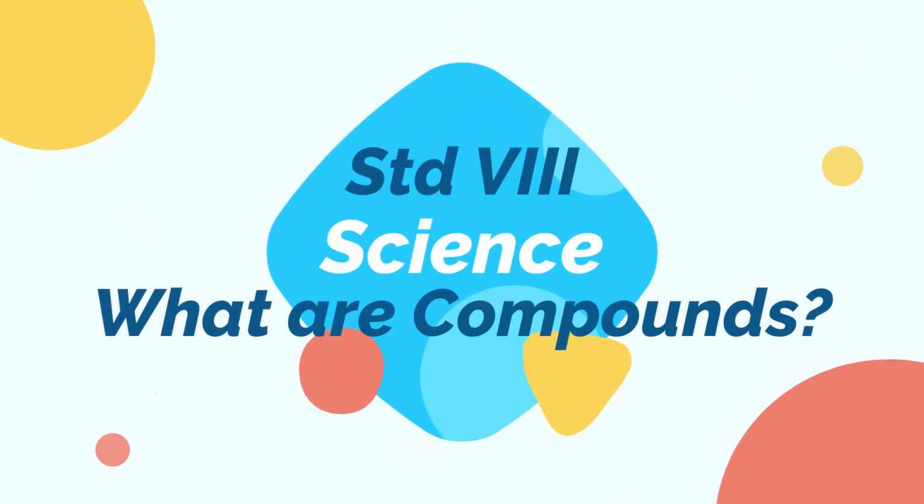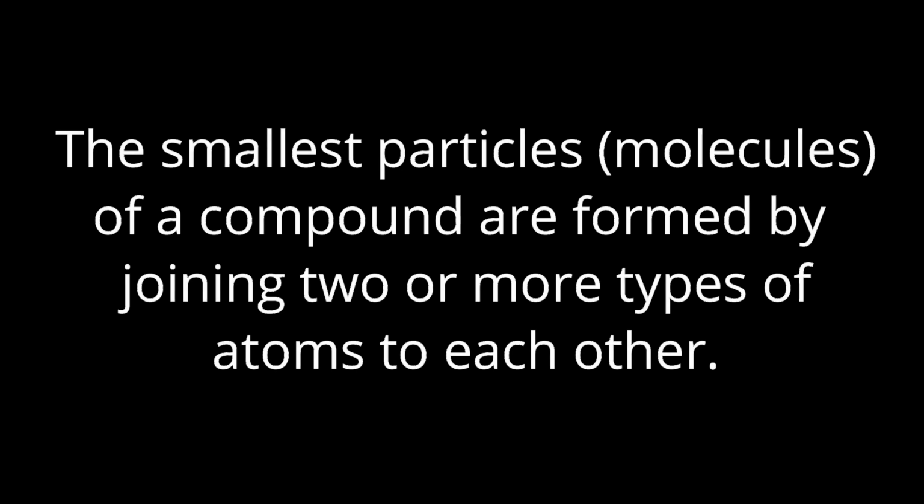Today we will learn what are compounds and their types. The smallest particles or molecules of a compound are formed by joining two or more types of atoms to each other. So when we combine two elements to form a third type of substance, for example, if we combine sodium and chlorine, what will we get, students? Tell me, what will we get?